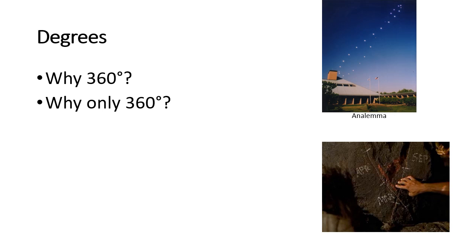So these two things here, right? This thing in the top picture is called an analemma, and an analemma is basically a map of the path of the sun in the sky. This picture was taken, basically one picture per month or per set number of days, at the same time of the day, and it's a composite picture of all the locations of the sun in the sky. And you'll notice it does this strange path, where let me try to draw on this.